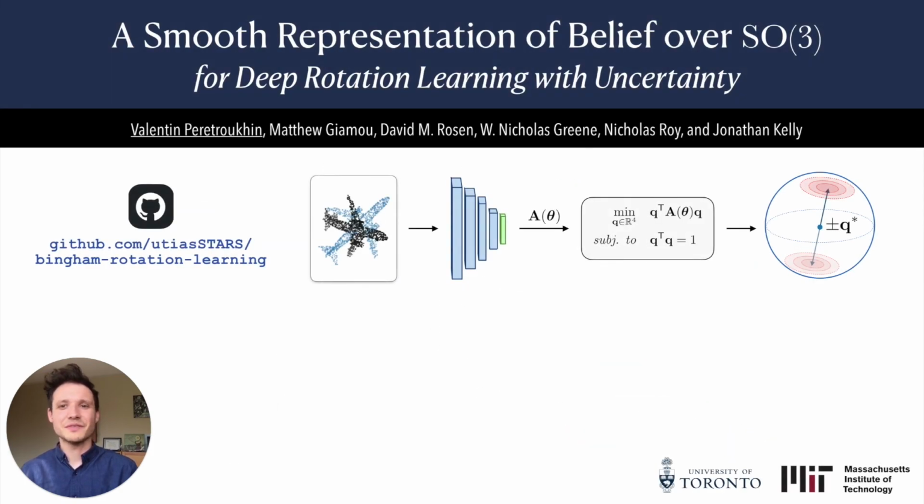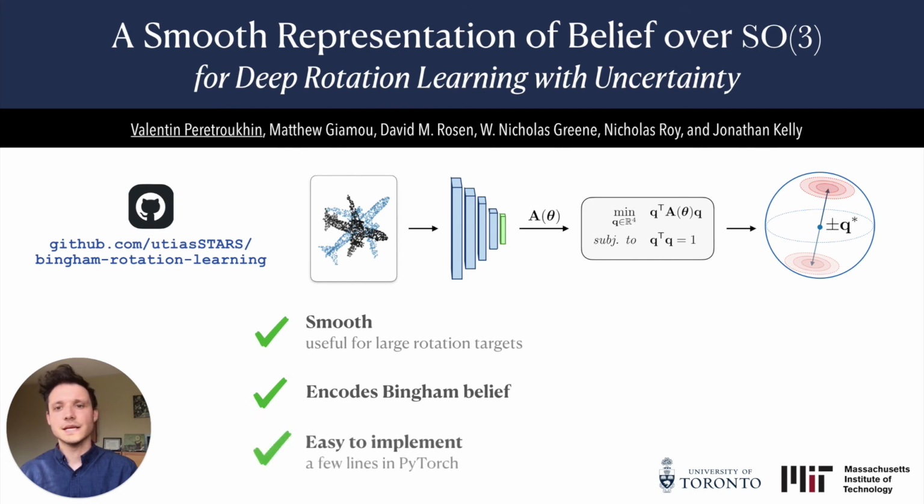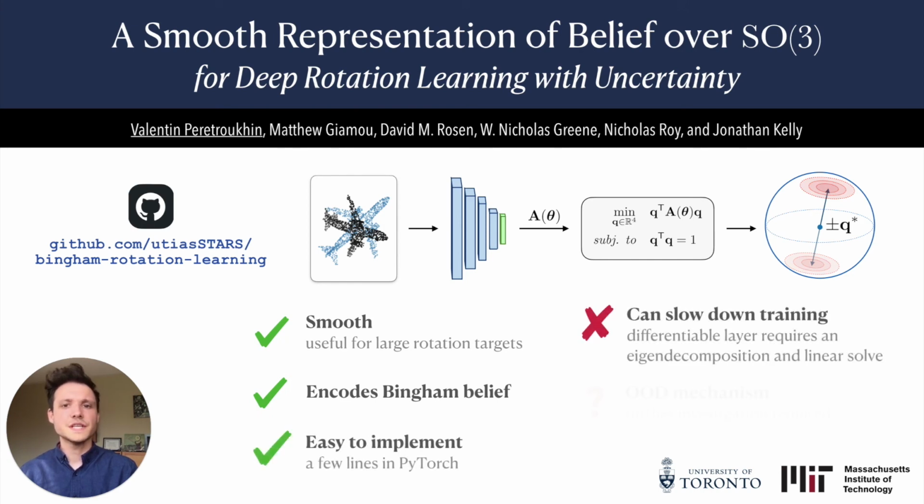In summary, we have created a simple and elegant representation for rotations that is smooth, probabilistic, and easy to implement. Our method incurs some additional computational cost, but this is marginal in many realistic scenarios. In future work, we're interested in further investigating the OOD mechanism we propose. Finally, we invite you to use our representation in your own work.